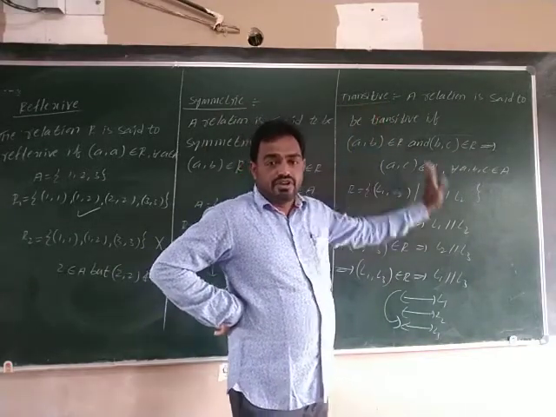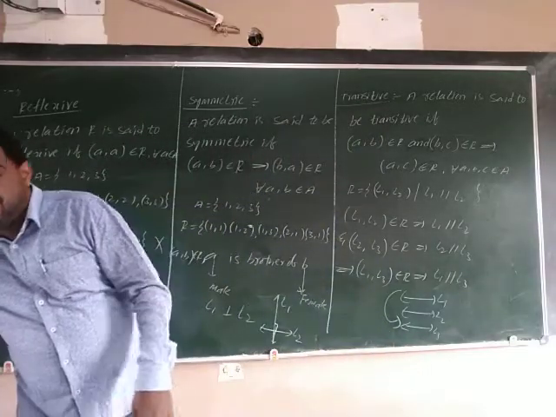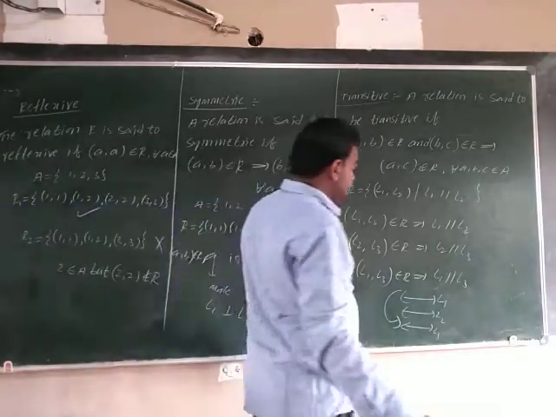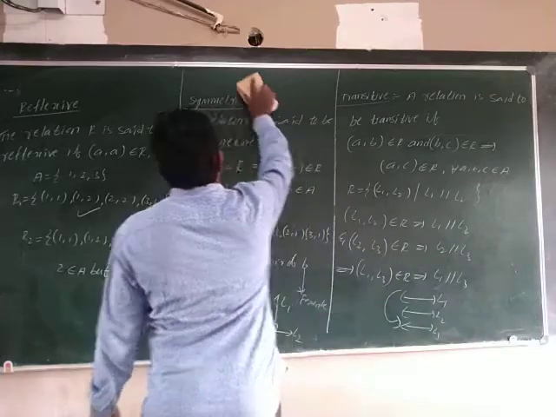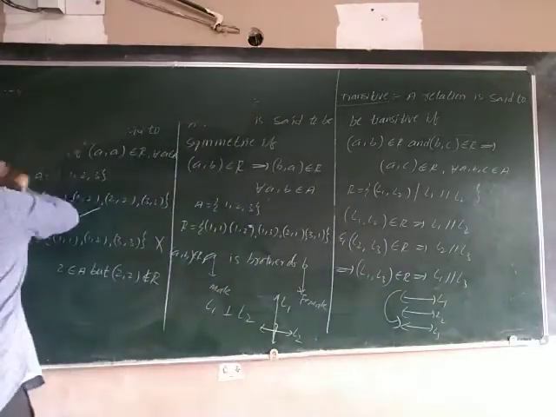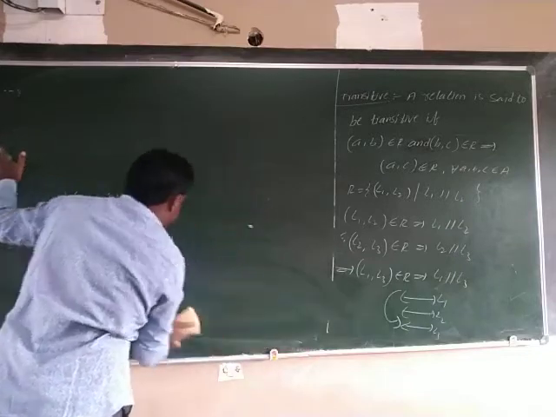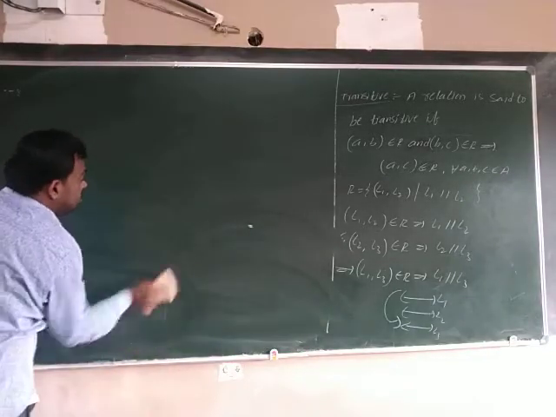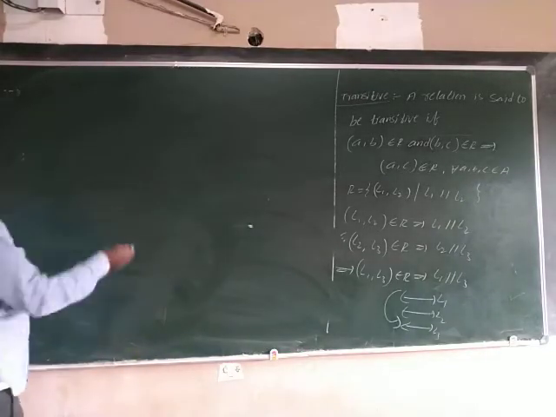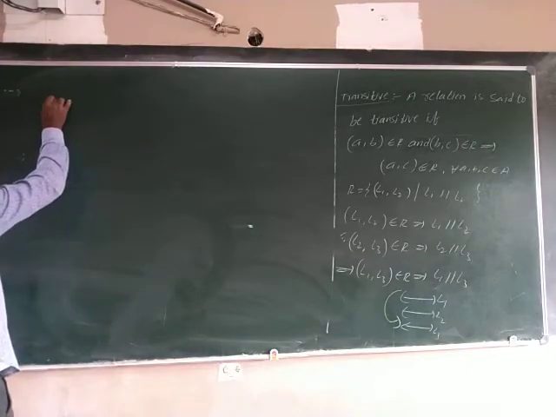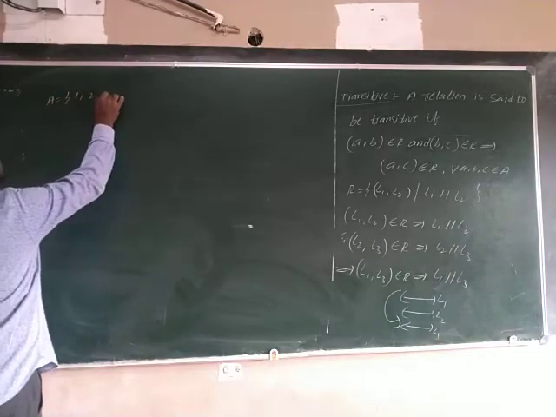Got the idea? Now this is the definition of transitive. You see one example. A is equal to the set {1, 2, 3}.